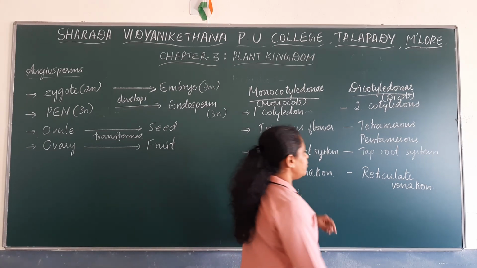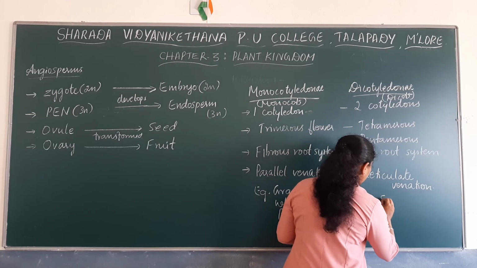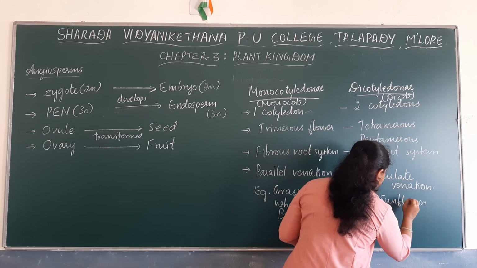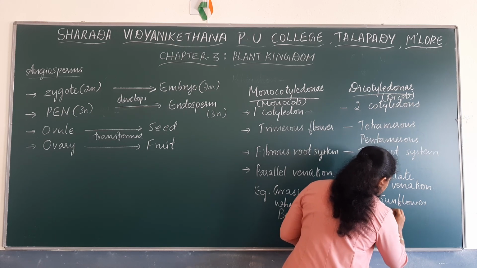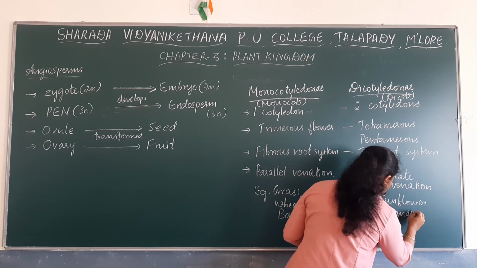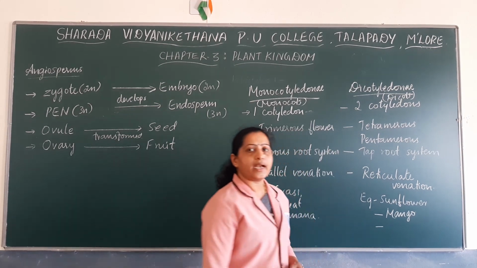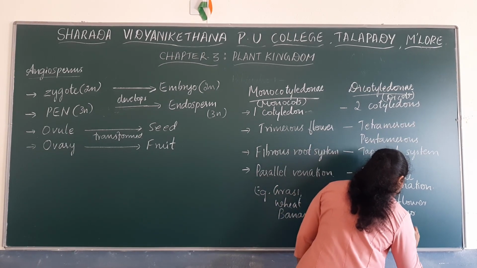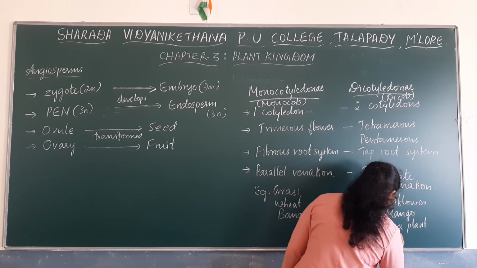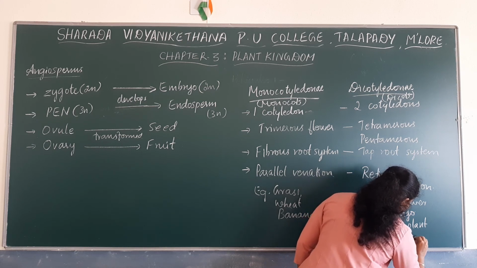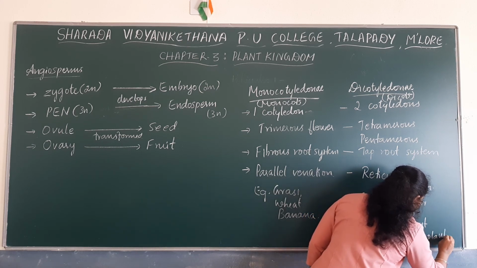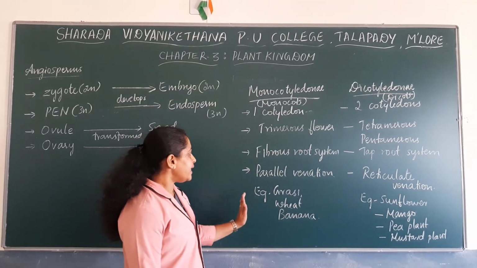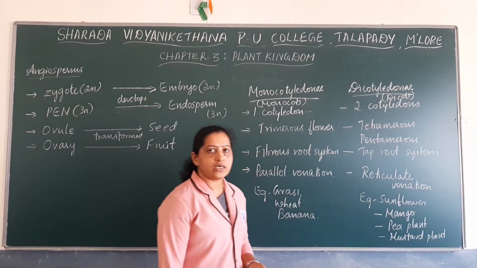Examples for dicots: sunflower is a dicot plant, mango is a dicot plant, and beans, pea plants, mustard plants are all dicot plants. So these are the differences between monocots and dicots, with examples.